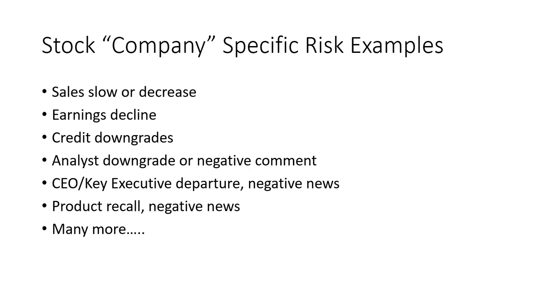Also, earnings could decline. So maybe the earnings are declining because of slowing or decreased sales, but the earnings could also decline because of one-time expenses that came up, increased expenses. But again, maybe they made $2 a share last year, and this year they're only going to make $1.50 per share. I'm just giving you examples here. But that would be an earnings decline. So it doesn't mean that they're losing money, even though they could, right? But it just means that the earnings are actually declining, which again could be tied to a sales slowdown or a decrease in sales, or it could be tied to something else, irrespective of whether the sales are slowing down or decreasing.